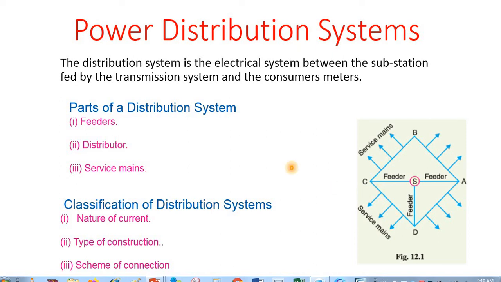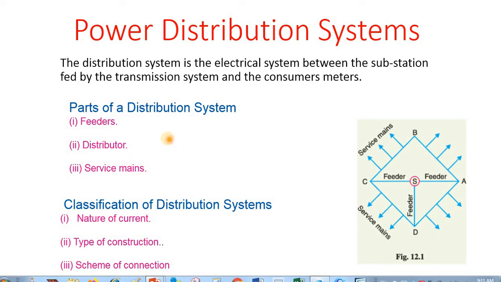When a consumer applies for a connection, he is connected to the distributor through service mains. Service mains are basically the two core black cable of dia 7/52 or 7/64.